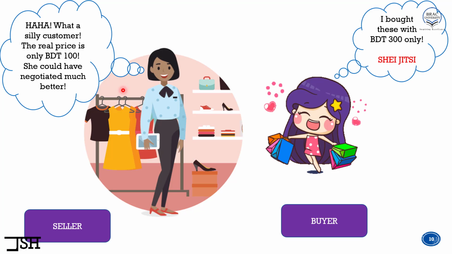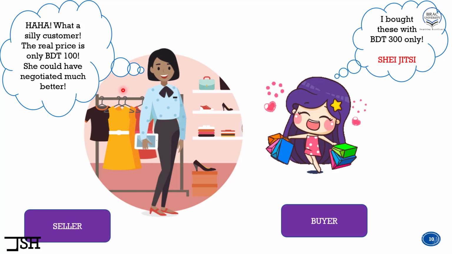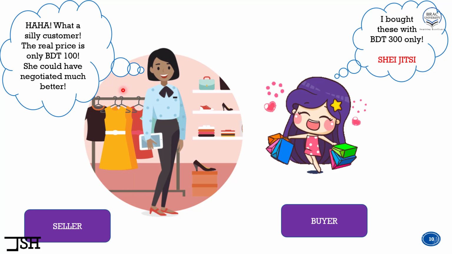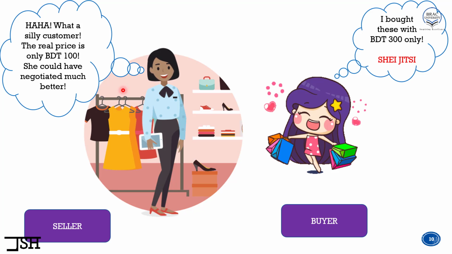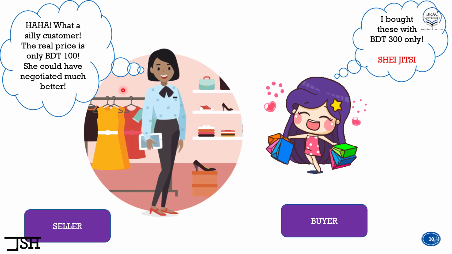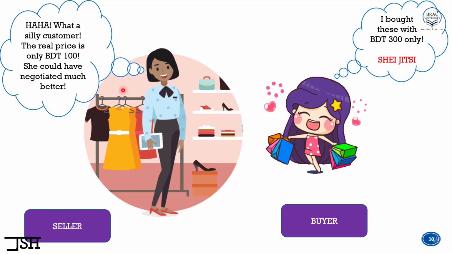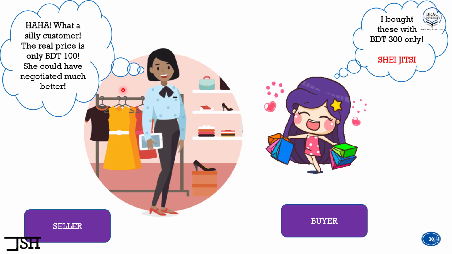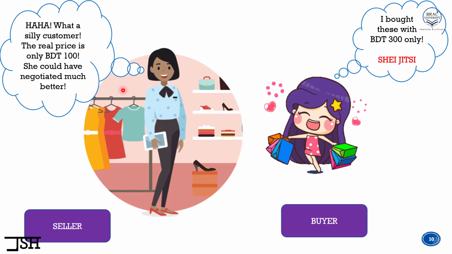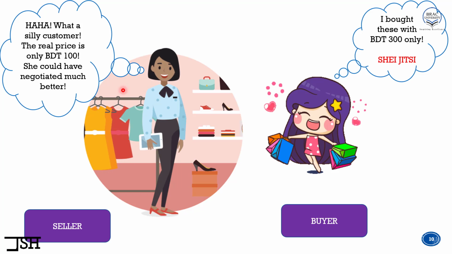So what should we have done here? Rather than anchoring ourselves or fixating ourselves with BDT 500 that we saw at the very beginning, we should have gone to some other shops as well and judged the quality of the dress objectively. In that case, maybe we could have understood that the price of the dress should not have been 300, it could have been much less. We could have bought the dress at a much lower price than 300. So I guess by now the concept of anchoring bias is clear to you.